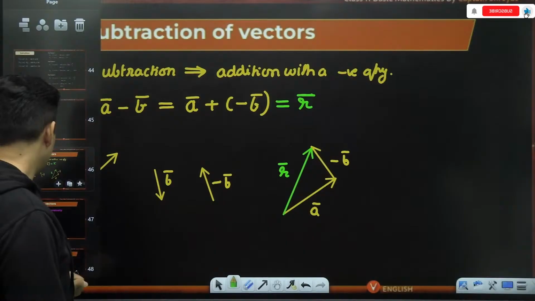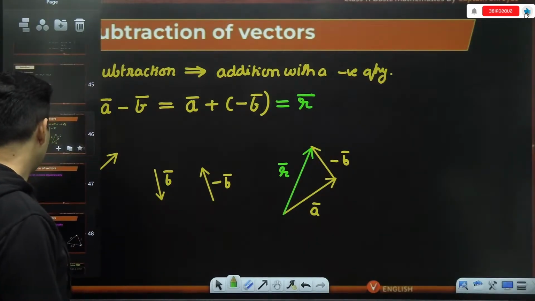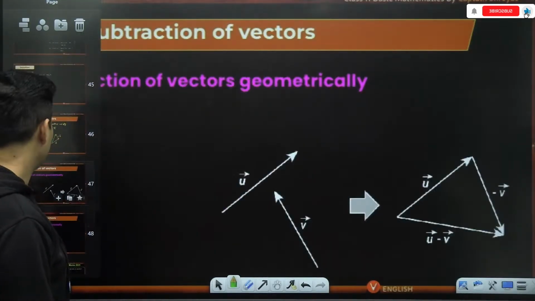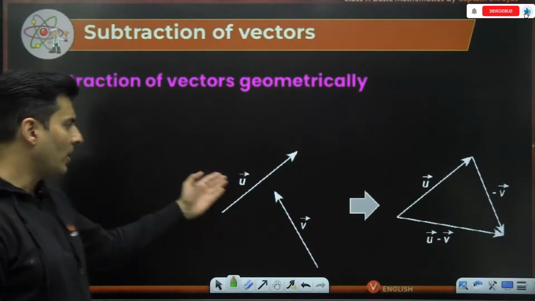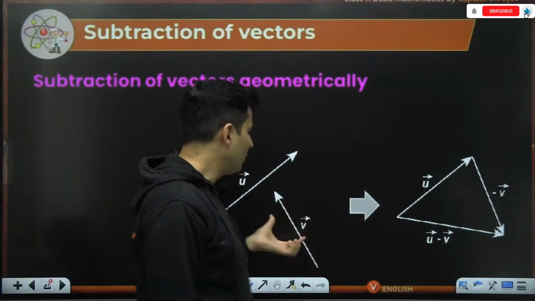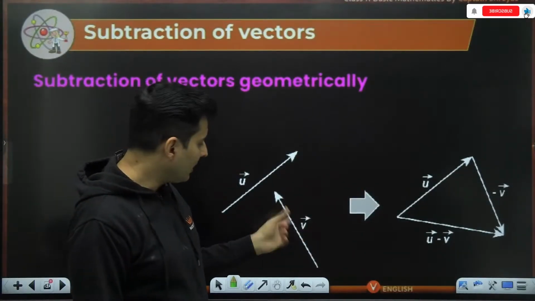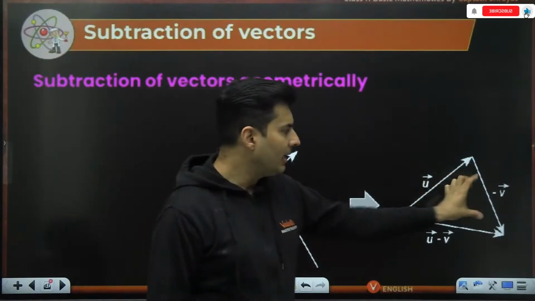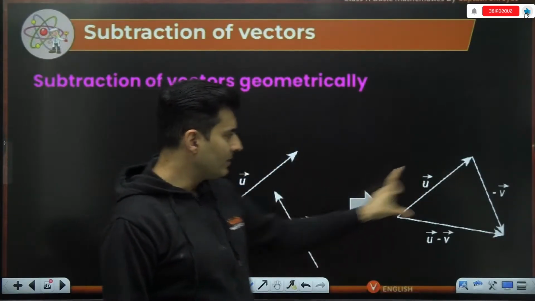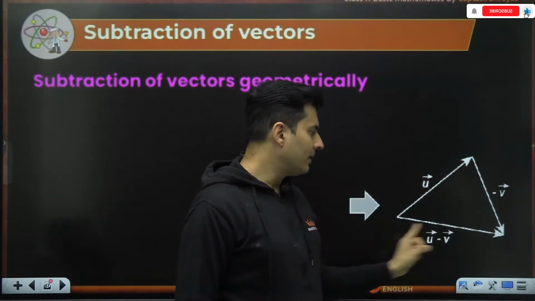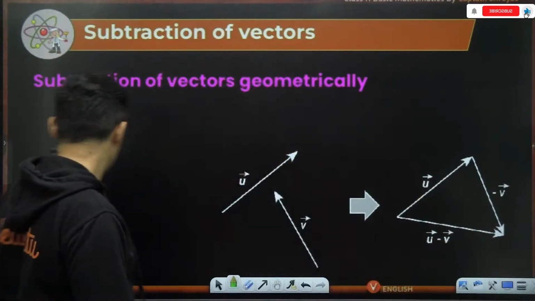Okay, sir. So vector subtraction is technically vector addition. That's what we got to know. You have two vectors, you want to subtract them. You take the vector which has to be subtracted, negate it. So v vector over here has been negated. So this vector and this vector will give me the resultant vector subtraction.